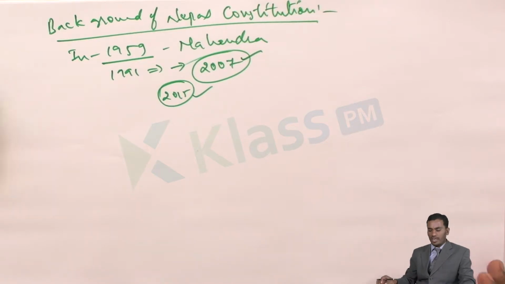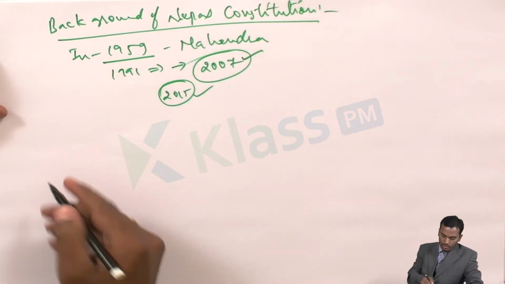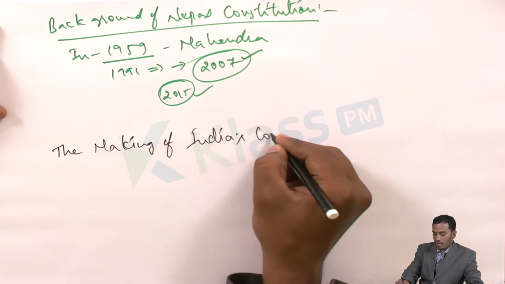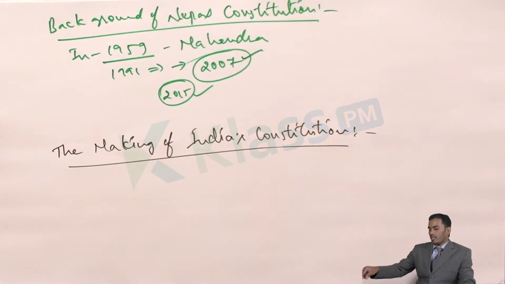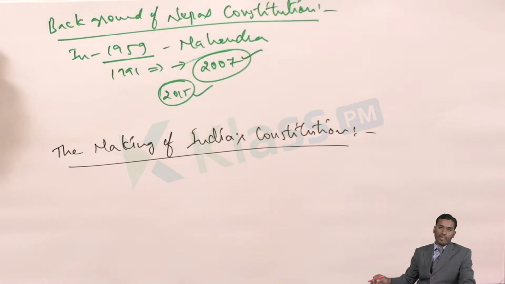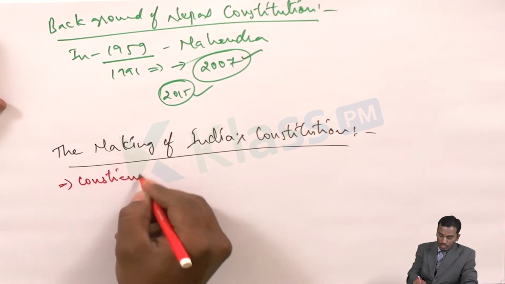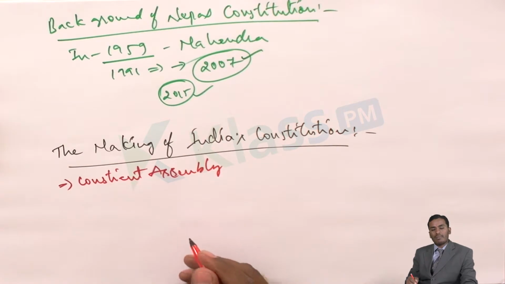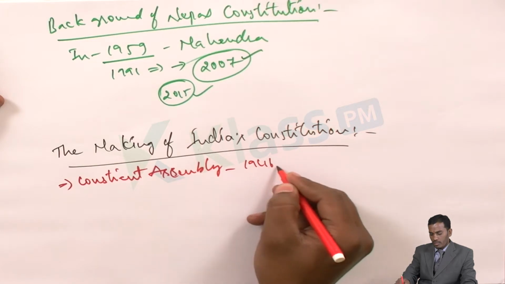Okay, so now let us see what happened with India's constitution, the making of India's constitution. All of us know that before making the Indian constitution, we framed the Constituent Assembly. The first thing we have is the Constituent Assembly, and it was made in almost the year 1946.